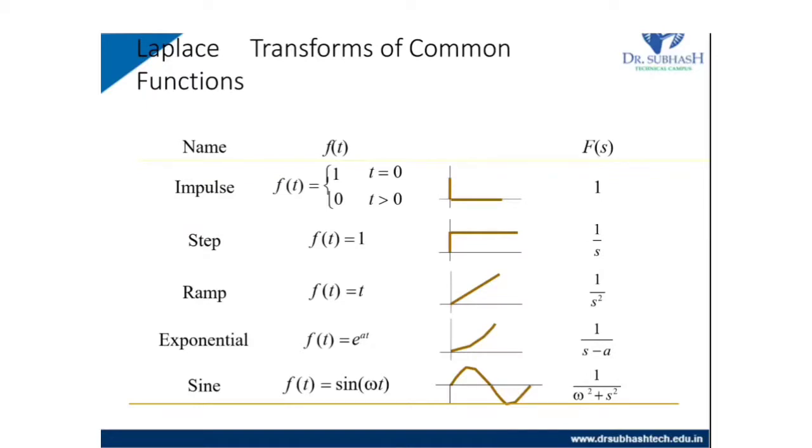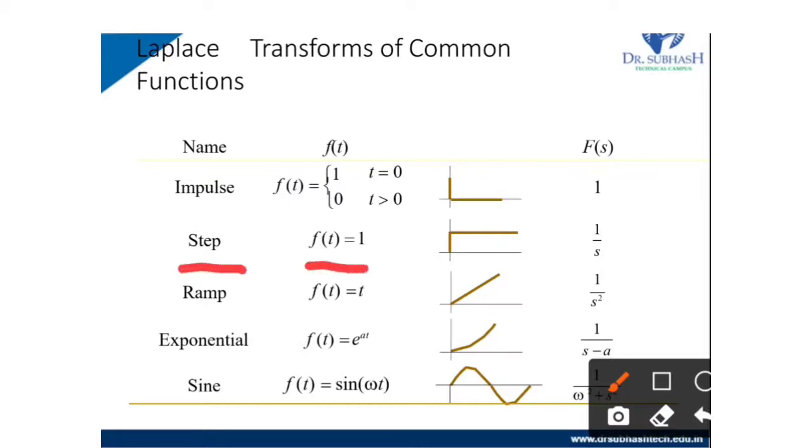Then the step function. Step means f of t equal to 1 for the positive side. So its Laplace transform is 1 upon s. We use these common functions in our examples and in the theory.